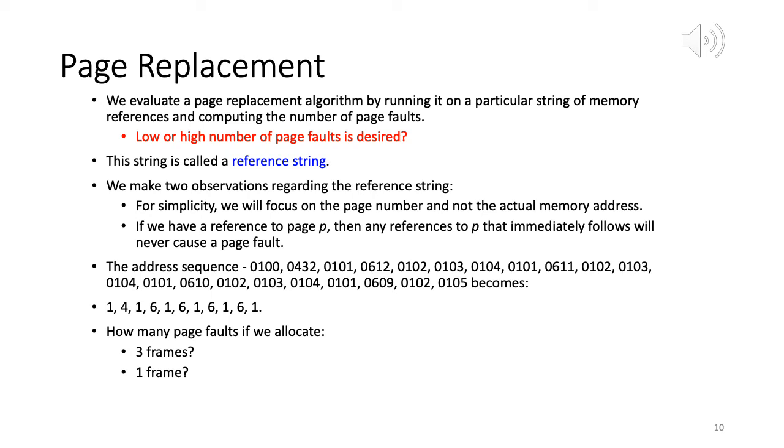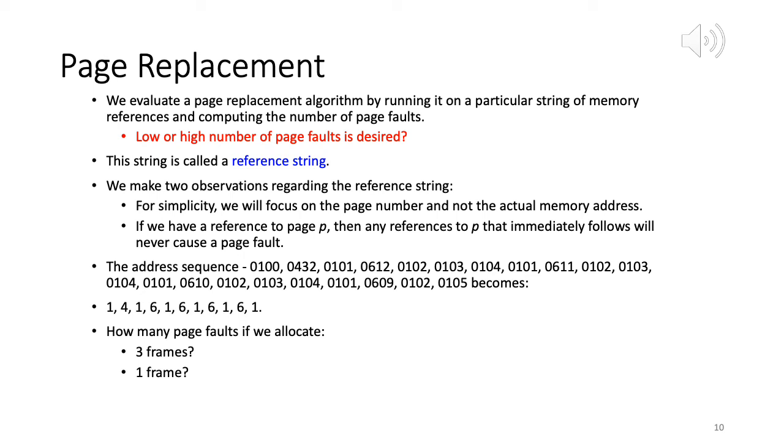So we have this address sequence: 100, 432, 101, 612, 102, 103, 104, 101. So this evaluates to 1, 4, 1, 6, 1. From 0100, we say the first 2 digits are the page number, so page number 1. And then from 0432, page number 4. And then 0101, page number 1, 0612, page number 6. And then 0102 and 0103 and 0104 and 0101.